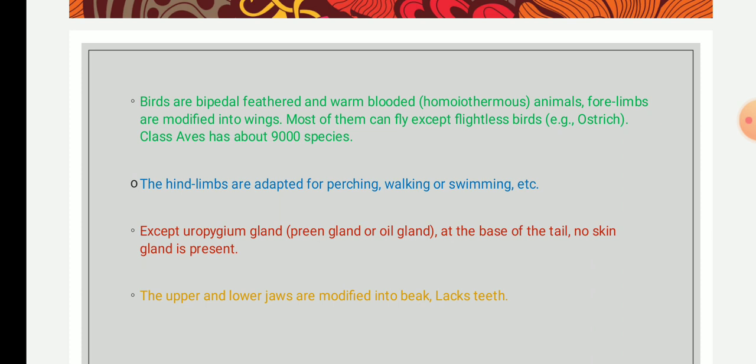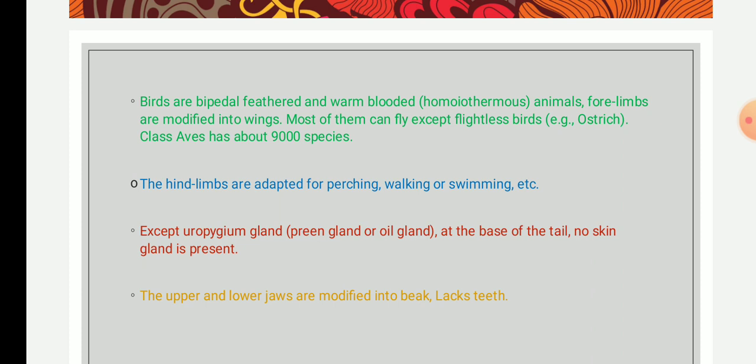the wings are modified forelimbs in the birds. The wings are the modified forelimbs of birds, and this also aids in locomotion. So bipedal, and wings are covered with feathers, so bipedal, feathered. Okay, or bipedal flying vertebrates.